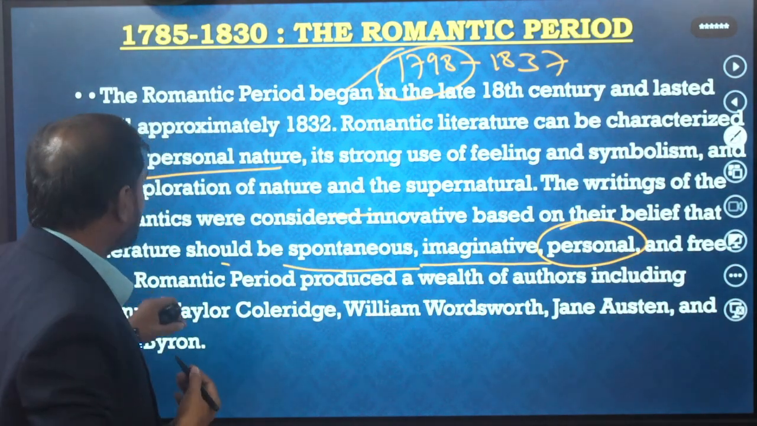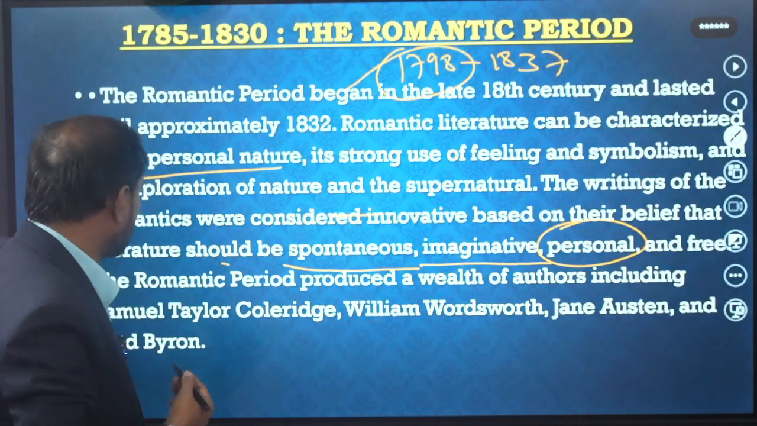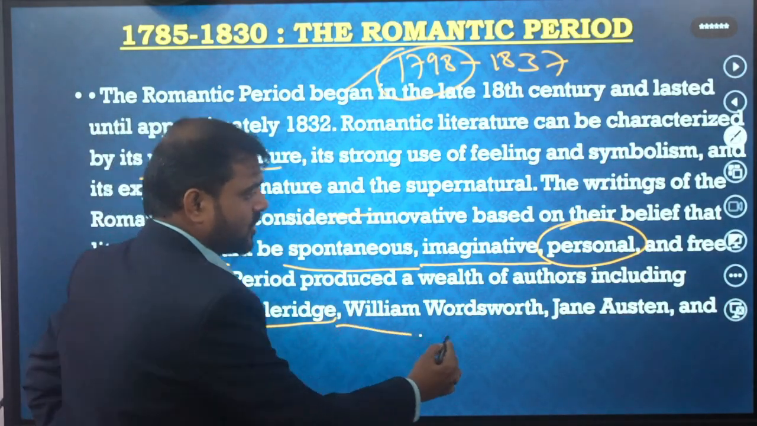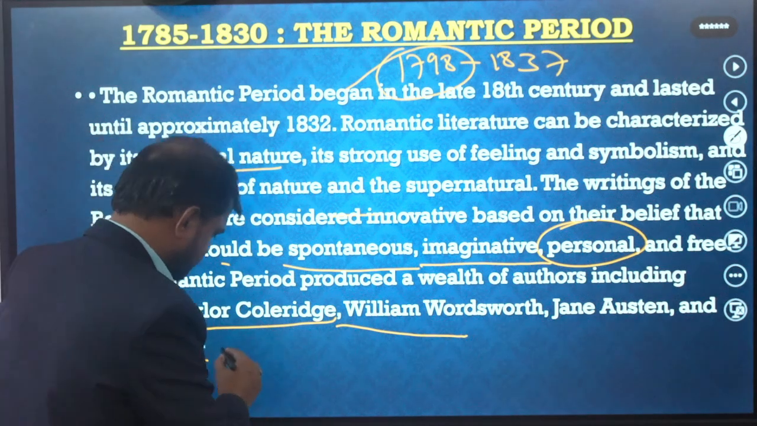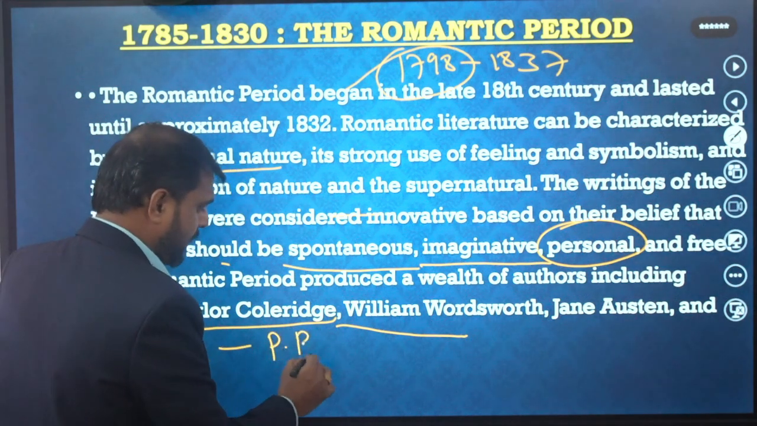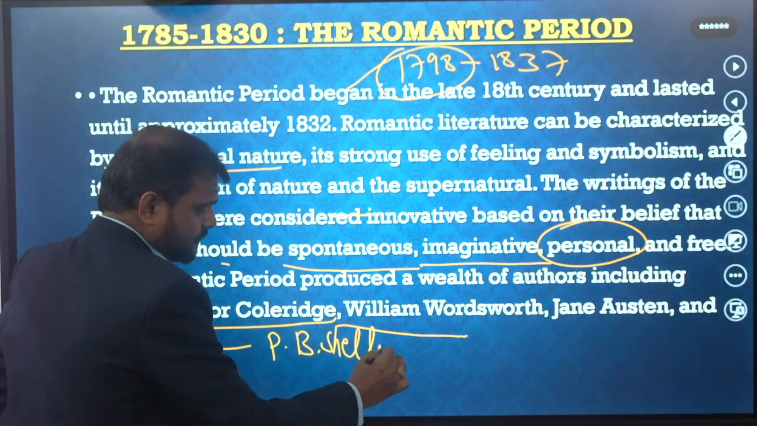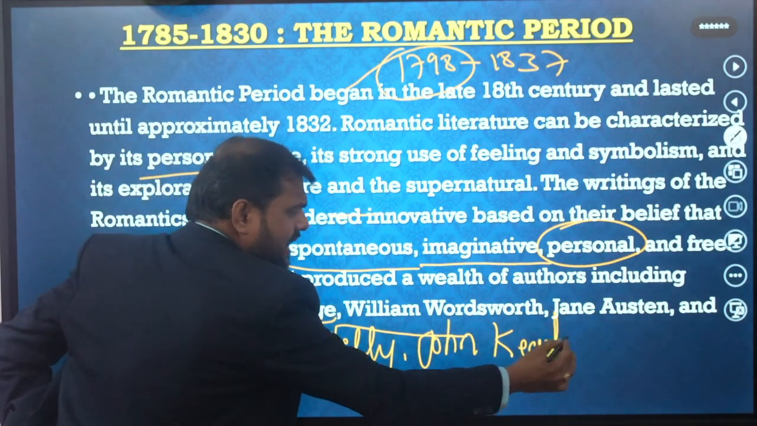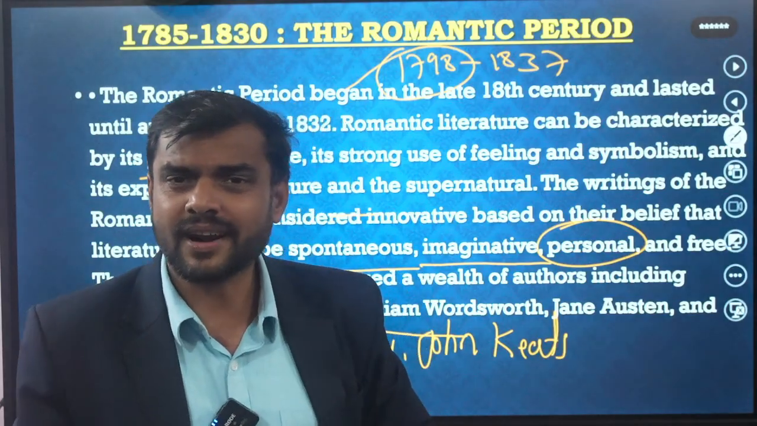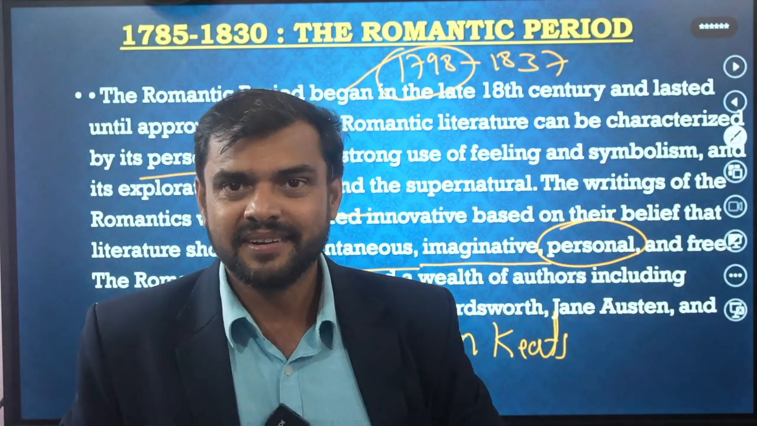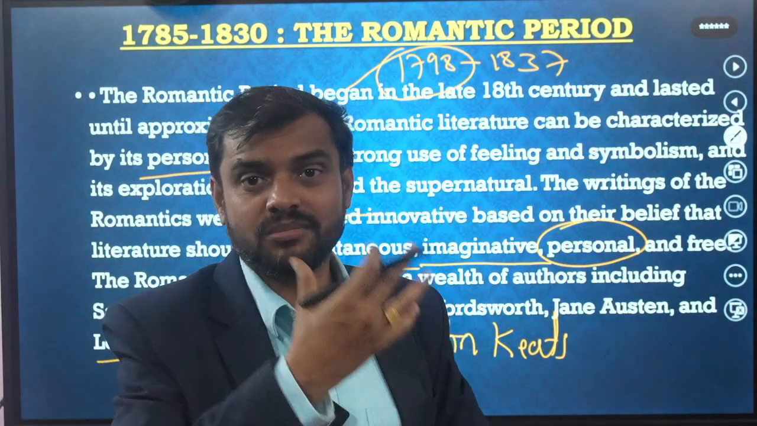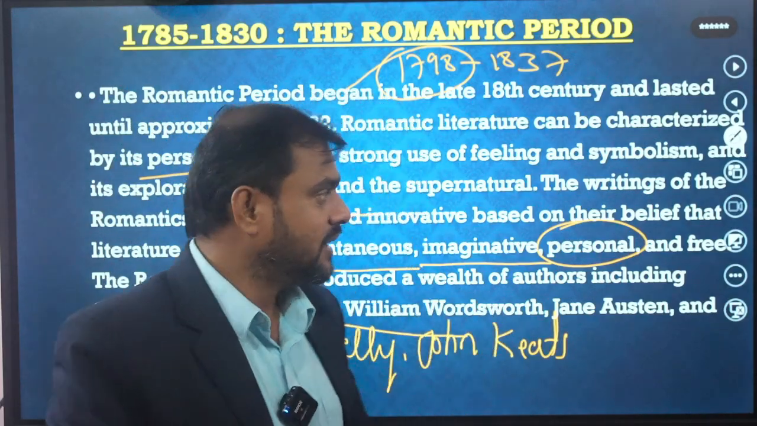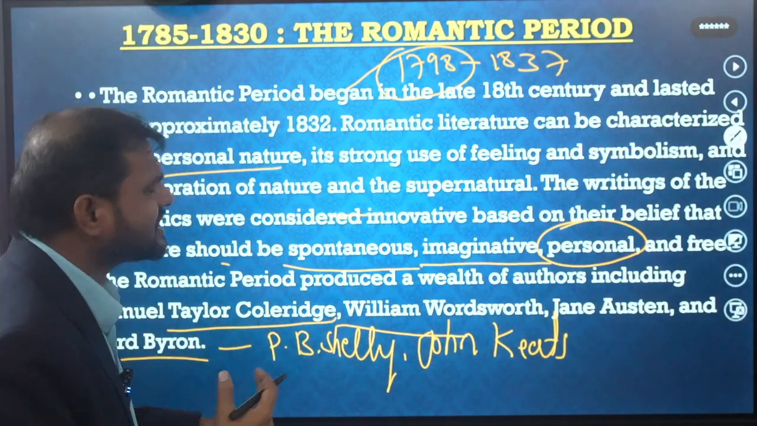Even the Romantic period produced a wealth of authors, including Samuel Coleridge, William Wordsworth, Jane Austen, Lord Byron, P.B. Shelley, John Keats. There are many important writers, very wonderful writers. Even William Hazlitt comes in this period. He wrote essays. They call him the prince of essayists. He is the prince of essayists. Got it? So such wonderful writers were there.